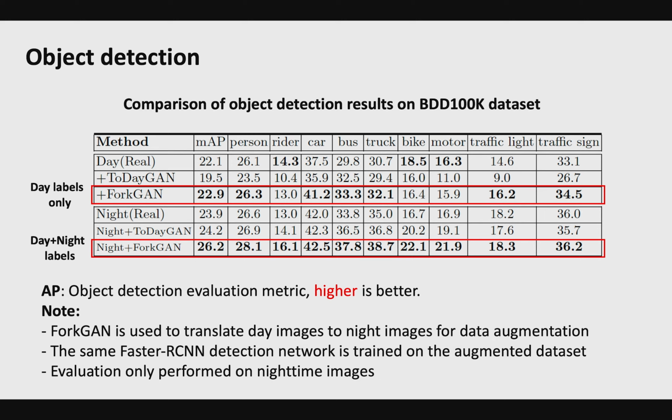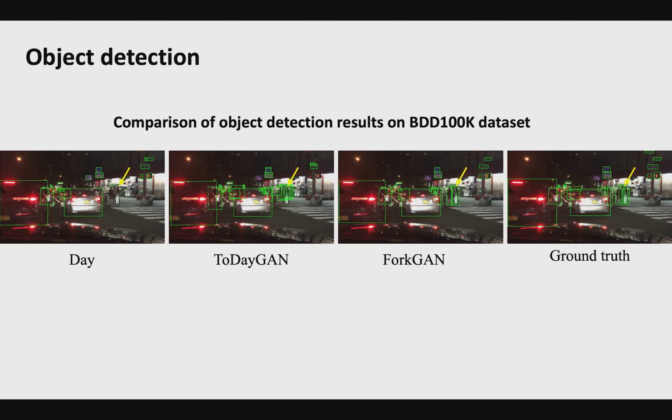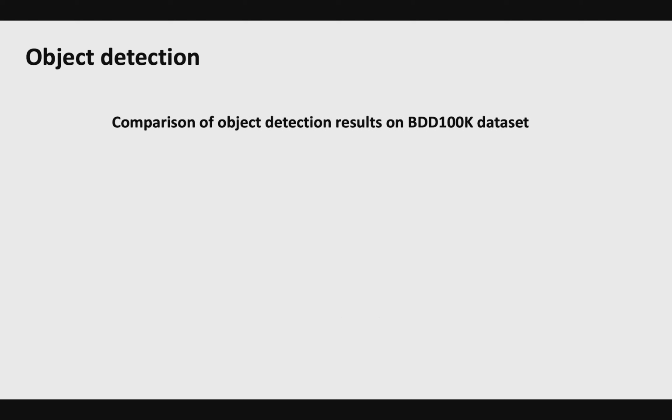For comparison, we also use ToDayGAN for data augmentation and evaluate the detection results by training the same Faster R-CNN model. As we can see from the chart and the visualization results, ForkGAN brings better detection performance in both scenarios.